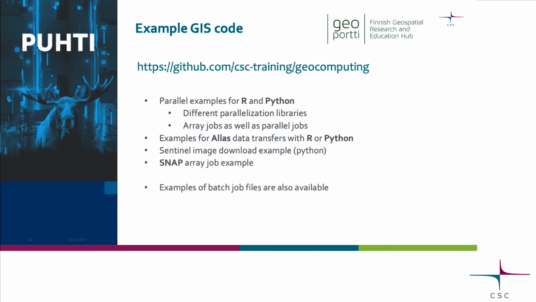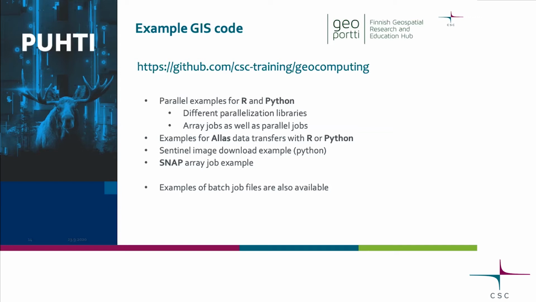And I mentioned code. We have a Git repository. There are links in the slides, and maybe you can remember the geocomputing GitHub. I think you can already find it from Google with that. We have different examples of R and Python with different parallelization libraries, how to run them in Puhti and so on.